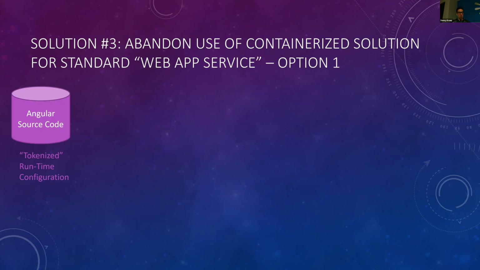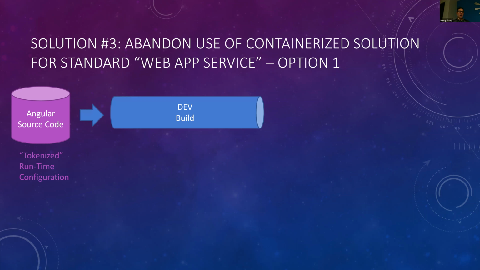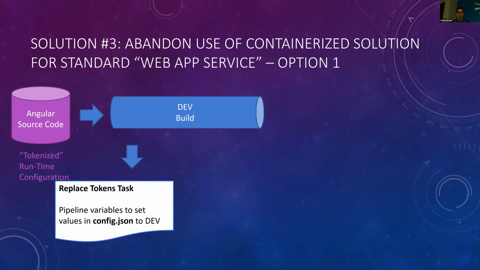And what that would involve, the first option was what they call a tokenized runtime configuration. So I would rewrite some of the configuration pieces within the application code to tokenize the values that need to be changed depending on runtime environment. And then that would go into the dev build pipeline in Azure.